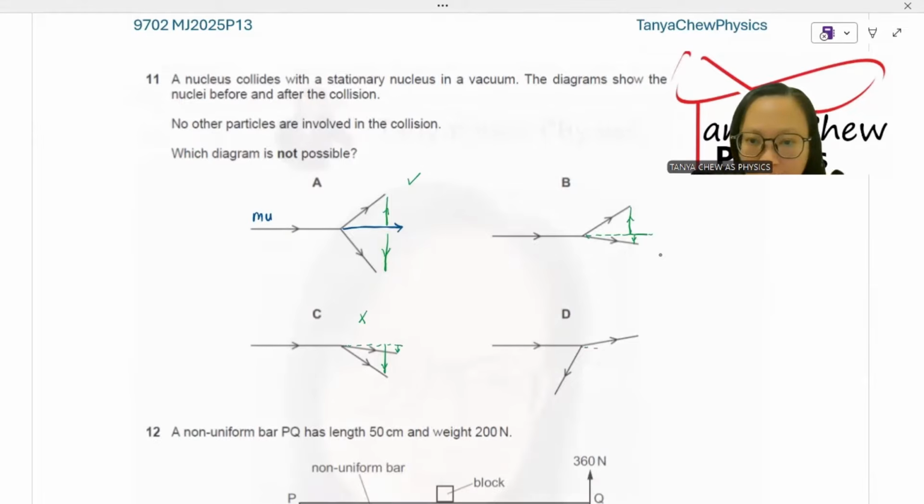But I look at D. D, okay, this is my equilibrium position or horizontal position. This one can be resolved into the vertical direction, and this one can be resolved into the downwards direction. Up and down balance each other. So this is possible. The only one that is not possible is C, because there's no upwards momentum to balance it.